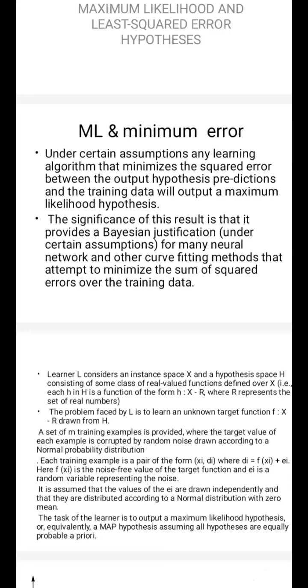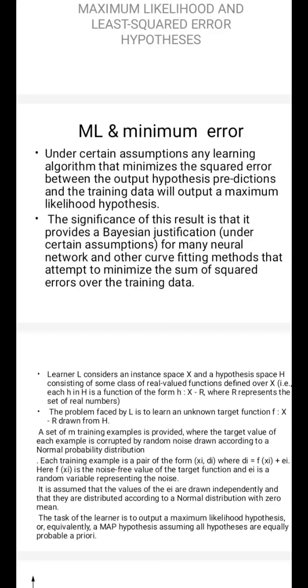Out of it I am going to take 80% of the given examples for training. Suppose you are given 1000 examples, then 750 or 800 examples are considered for training, and the remaining 250 or 200 examples are kept for testing.